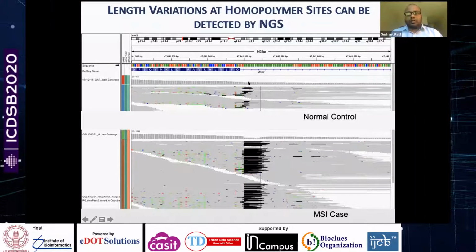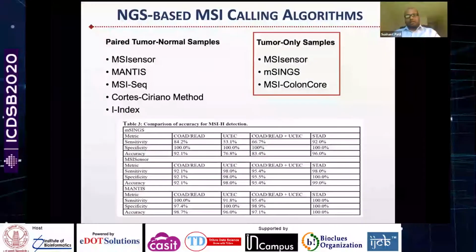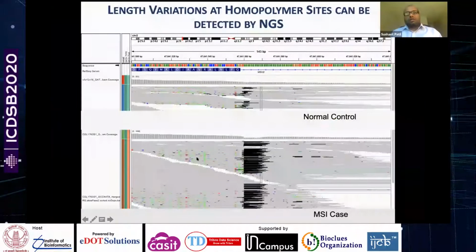In the normal control, you can see there is some variation in terms of length, but in the tumor sample, you can see this broad distribution of lengths for this particular locus. So basically, that's what most of the NGS-based MSI calling algorithms attempt to do.